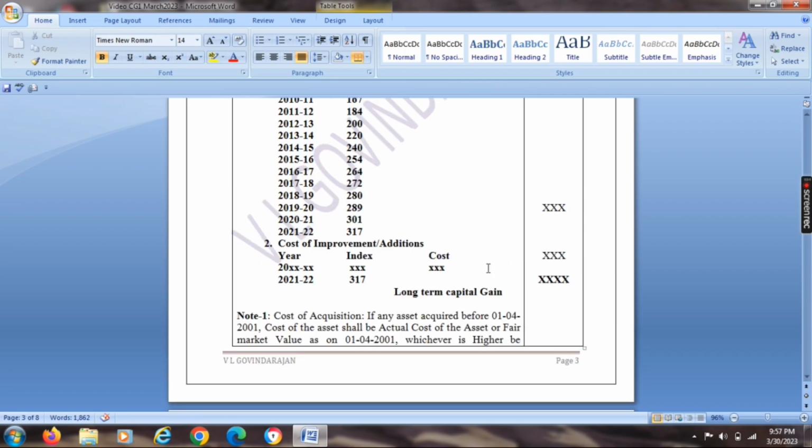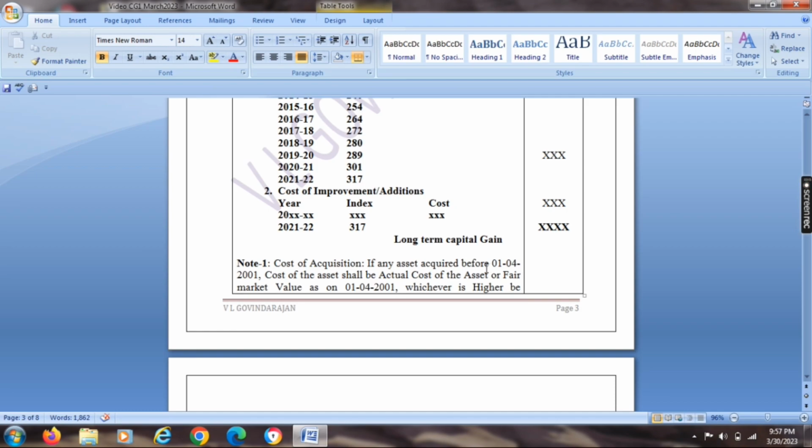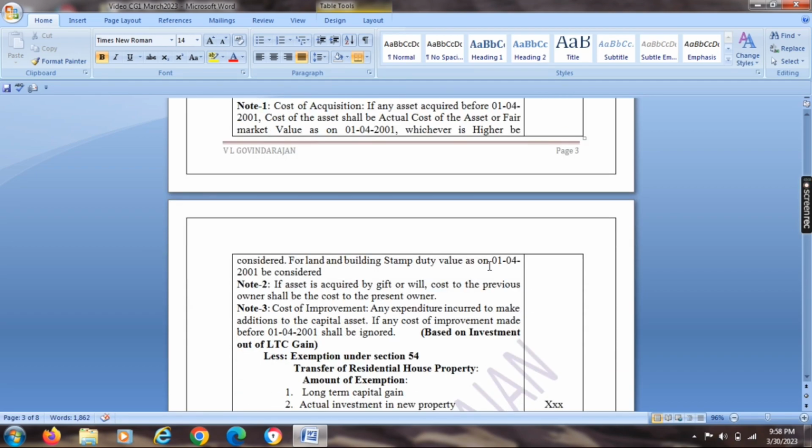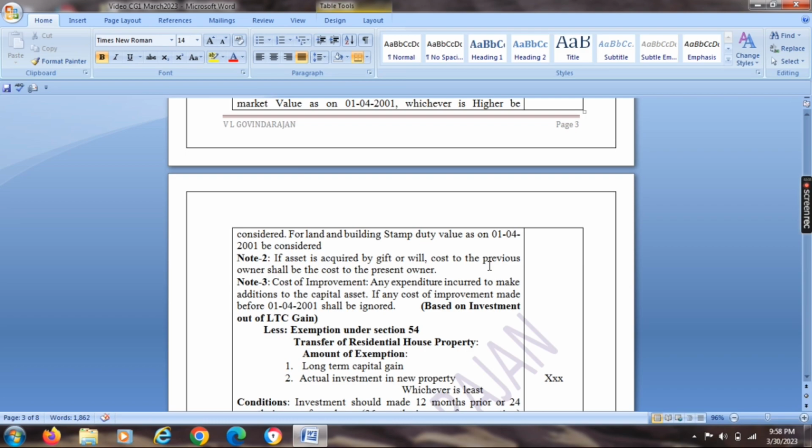Cost of acquisition: if any asset is acquired before 1/4/2001, the cost of the asset shall be the actual cost of the asset or fair market value as on 1/4/2001, whichever is higher. For land and buildings, stamp duty value as on 1/4/2001 be considered. Second note, if an asset is acquired by gift or will, the cost of the previous owner shall be the cost of the present owner also. Note 3, cost of improvement: any expenditure incurred to make additions to the capital asset. If any cost of improvement is made before 1/4/2001, it shall be ignored.